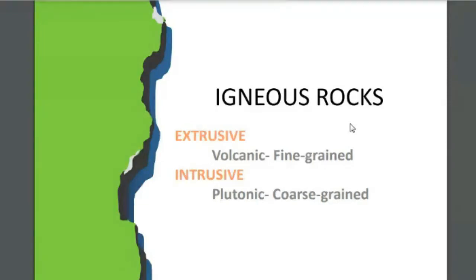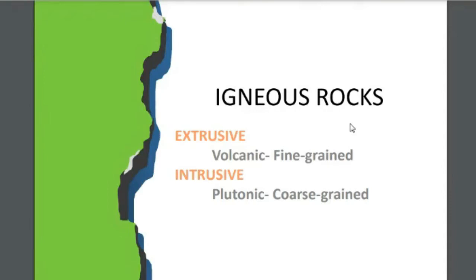Another type of igneous rock is intrusive rock. They are plutonic rocks and they are coarse grained. The word plutonic itself means at depth. Plutonic rocks form below the earth's surface. When the magma rises toward the upper portion of the earth, wherever there is a reduction in temperature, in that portion the magma gets solidified.